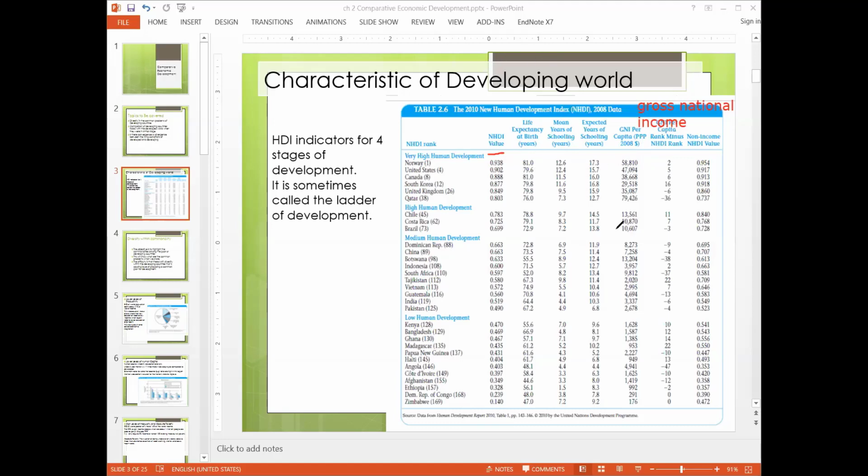So it means the numbers are very big for highly developed countries and very small for poor countries. And then they rank in terms of GNI per capita rank minus NHDI rank. So how high they are with respect to HDI value and GNI value. Okay, and then non-income HDI value. So other than income, what will be the HDI number?